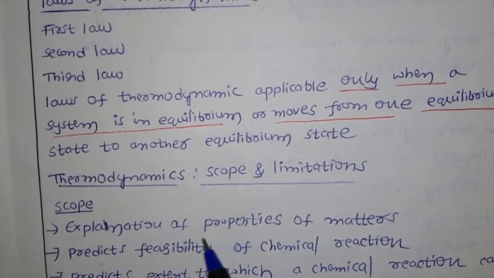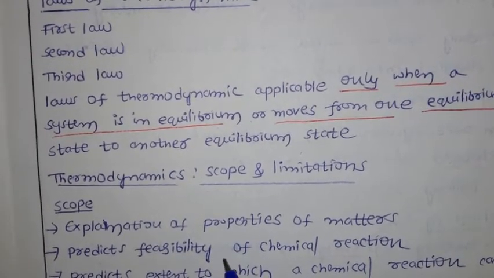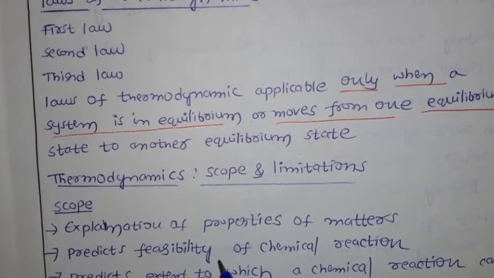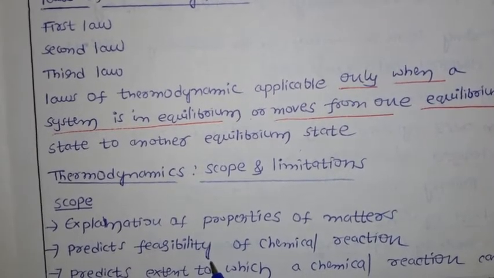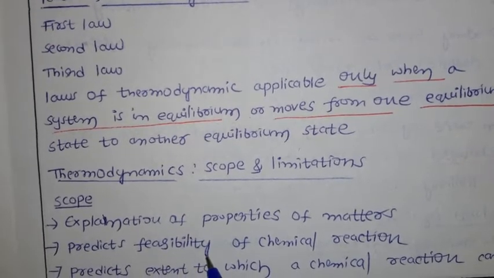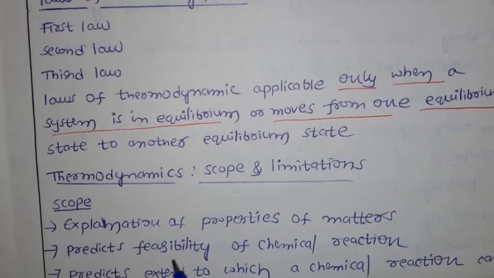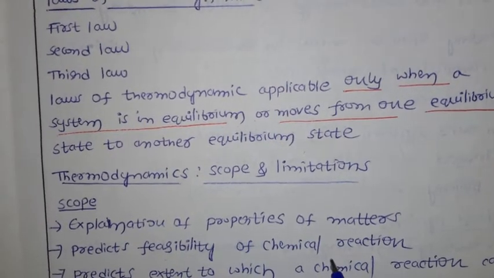What does feasibility mean? For example, if a reaction is there, will the reaction run or not? You can tell that, and that is called feasibility of a reaction, meaning whether a reaction happens or not. Based on thermodynamics, you can tell whether a reaction is feasible or not. That is predicting the feasibility of a chemical reaction.